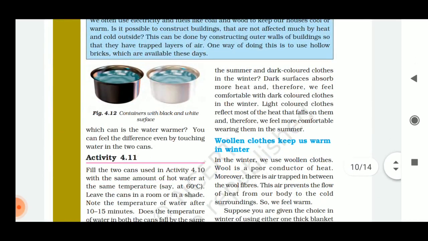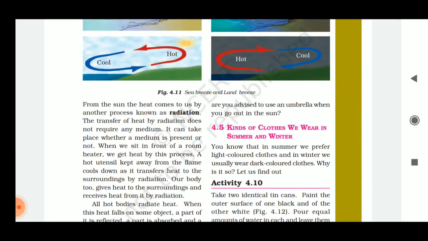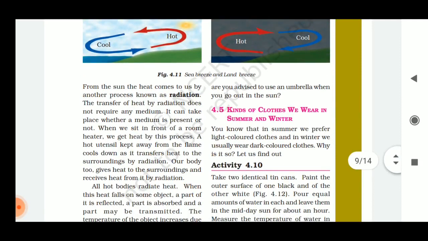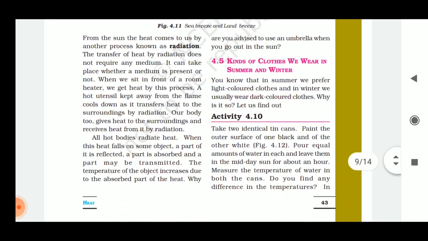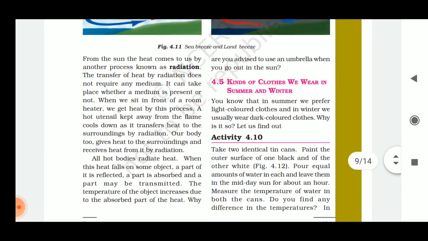But why are you advised to use an umbrella when you go out in the sun? Yes, so the answer is the hot waves that come from the sun do not get absorbed by our body. Basically, not the body but the head, since the head has more area to receive the heat waves. That's why it is advised to use an umbrella when you go out in the sun.